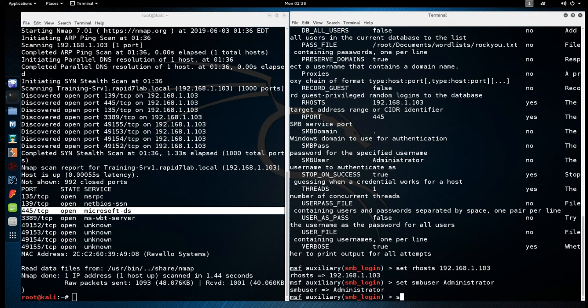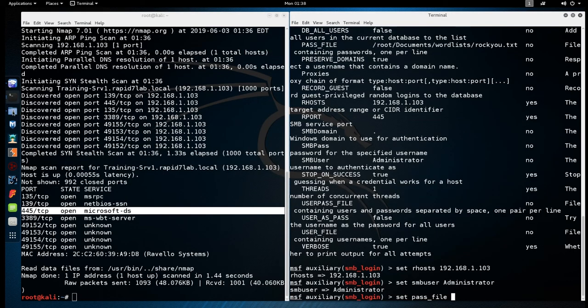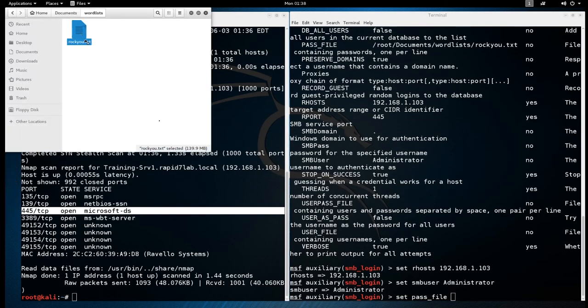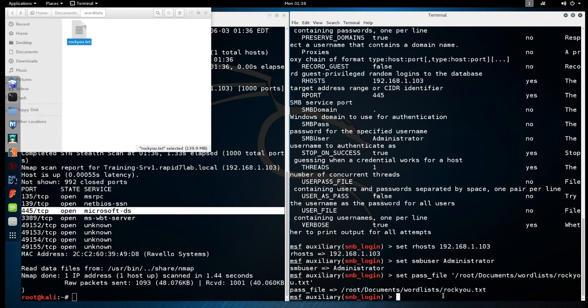We will need a password file. So we're going to set our old reliable RockYou list. And that is not the way to the RockYou list. Let's get our RockYou list here. Old Faithful. So we've set our target, we've set our username, we've set our password list. This is the list of passwords. I think there's a few million in this list that it's going to try and iterate through. Consider it a brute force. Check every one, see if it works. If not, we go on to the next one.